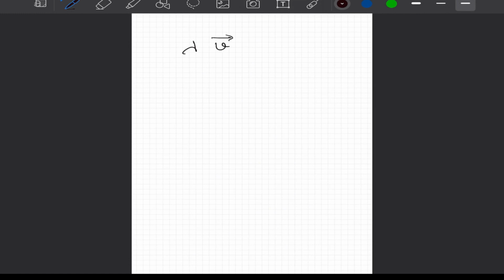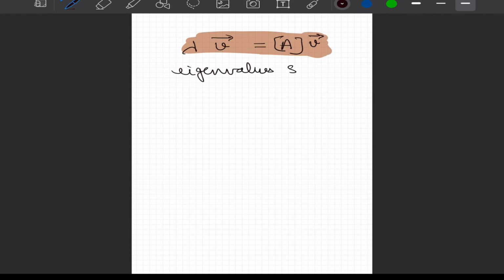And if we take lambda on that side, we can say that lambda times V vector is equal to A times V vector. And if you are familiar with linear algebra, this equation resembles the equation that we use to calculate eigenvalues and eigenvector.